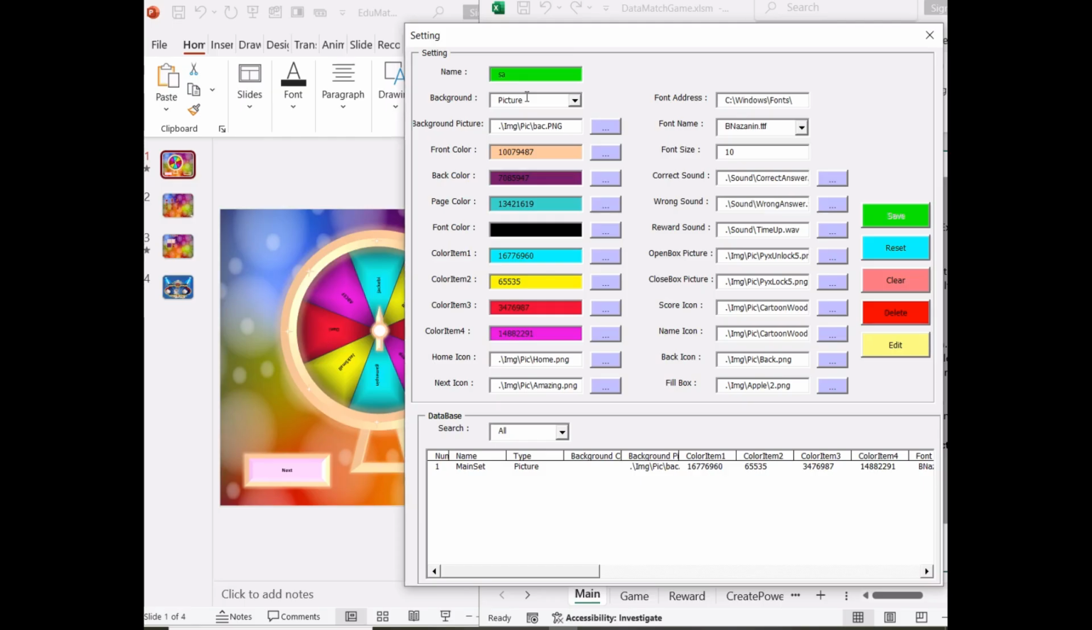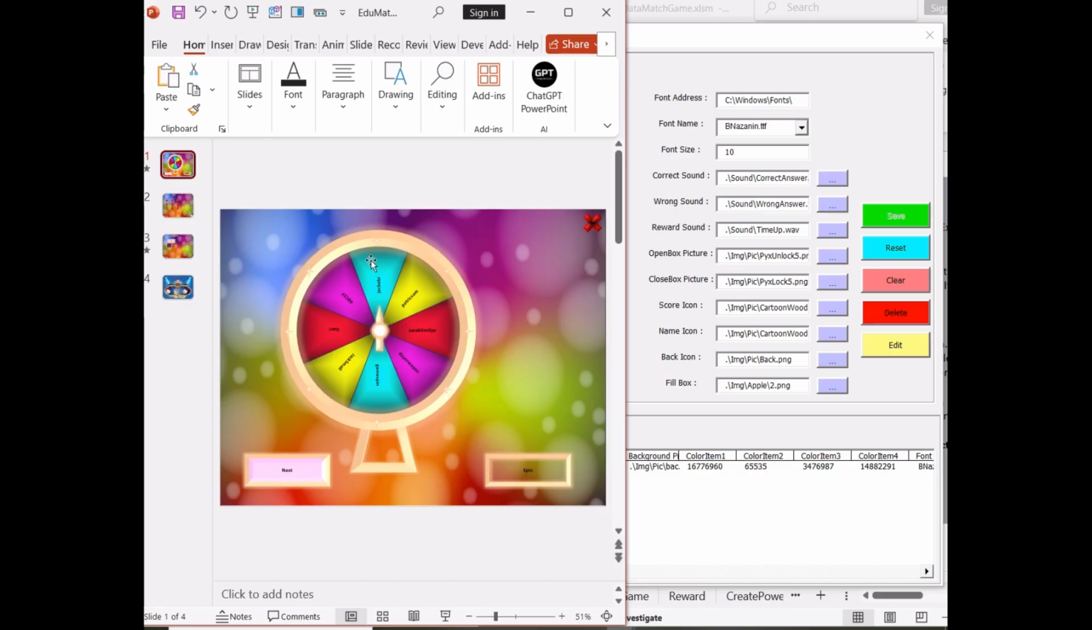Number. This is automatically filled in. Name. Enter a unique name for the settings. This name will be used throughout the program to display the settings. At least one setting must be defined to run the PowerPoint. Type. Select the background type. This will be shown during the PowerPoint presentation. Options include a solid color or an image.